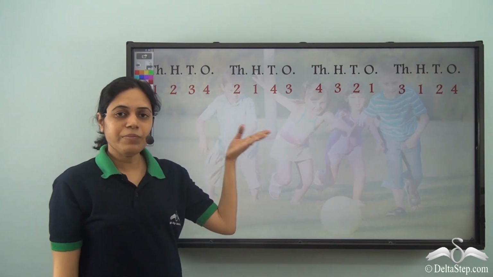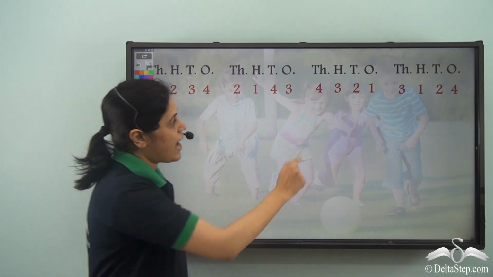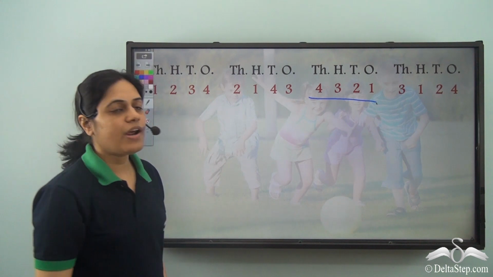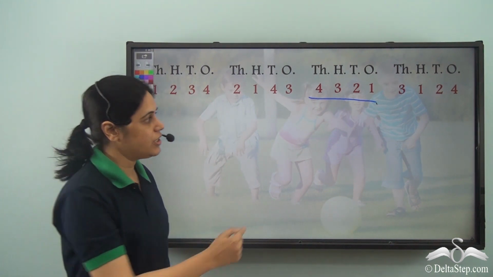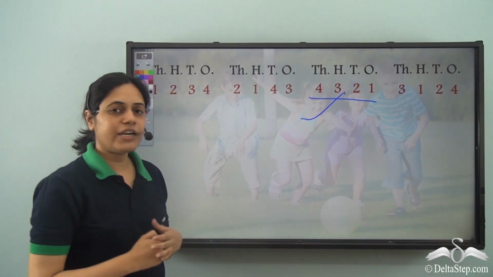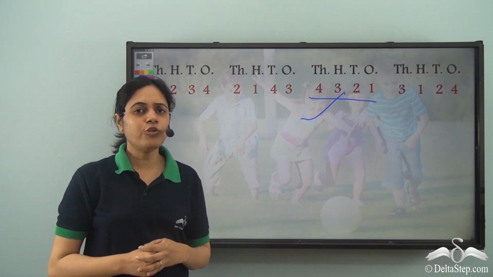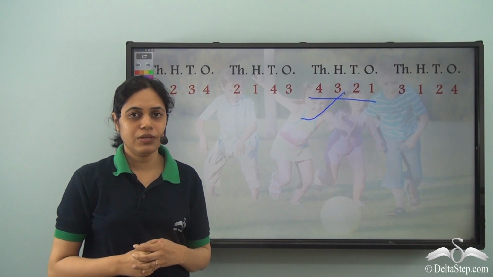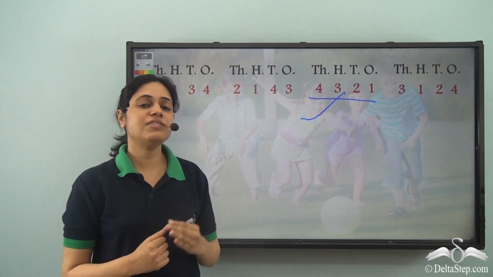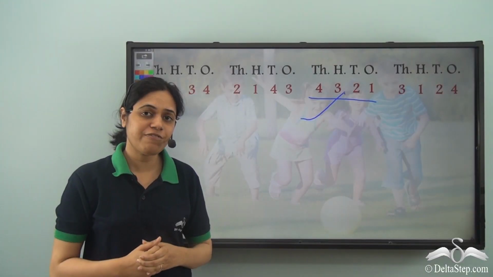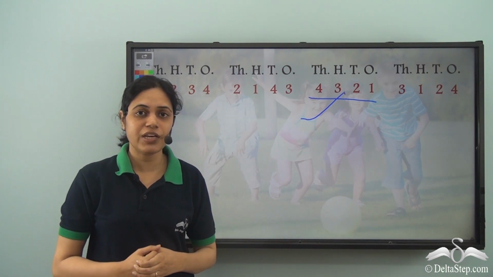So these were the numbers made by the 4 boys, and since this number had 4 as the thousands digit, this was the greatest number. But if you ever play such a game, how do you ensure that you are the winner? Is writing the biggest number in the thousands digit enough to ensure that you are the winner of the game?